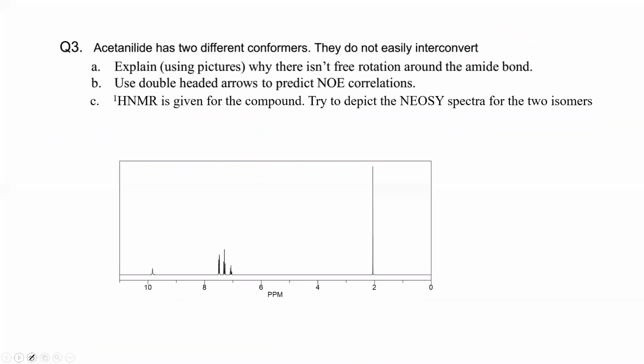Question 3 is the easiest one, and half of it I have already discussed in the last class, okay. Acetanilide has 2 different conformers, they are not interconvertible, okay. So you can distinguish them through NMR study. Now explain why there is no free rotation around the amide bond. Second, you need to show the NOESY relation with a double-headed arrow. And third, you have to draw the NOESY spectra of the 2 different conformers.